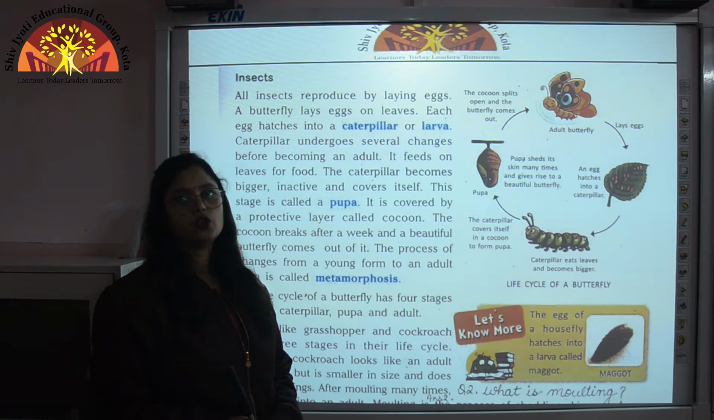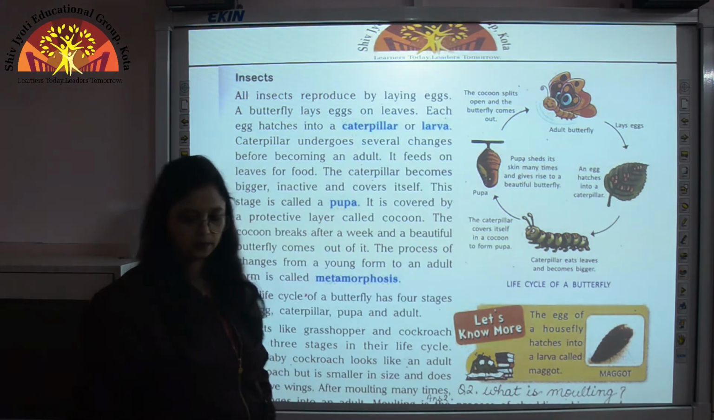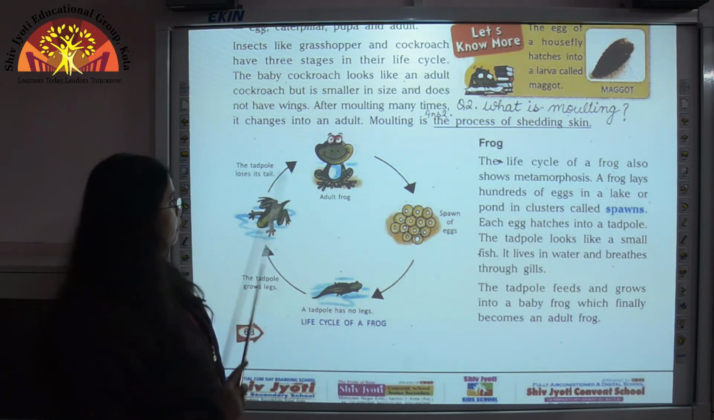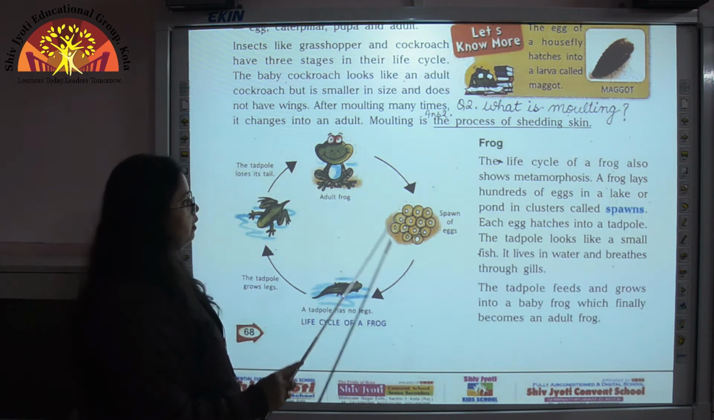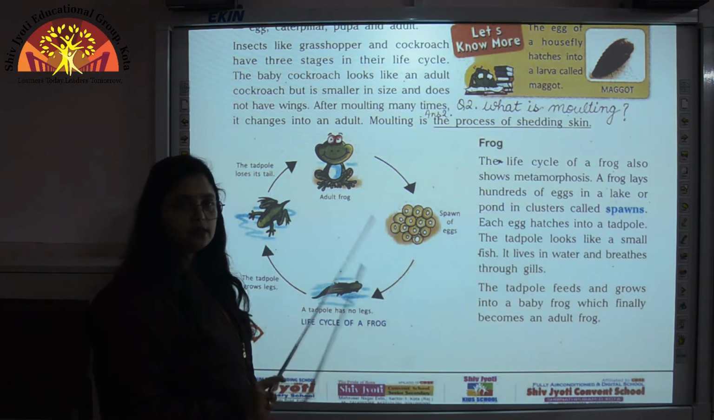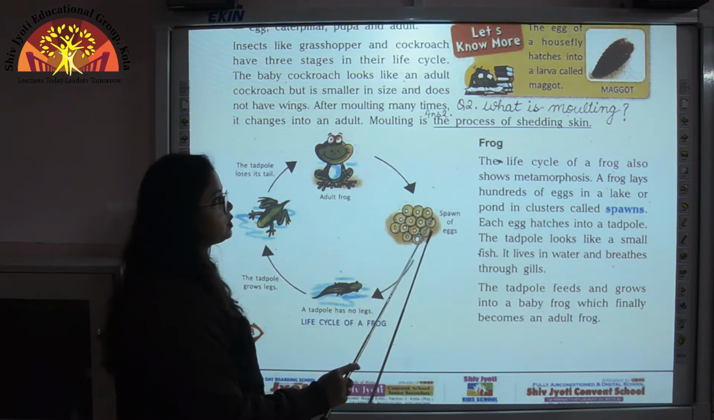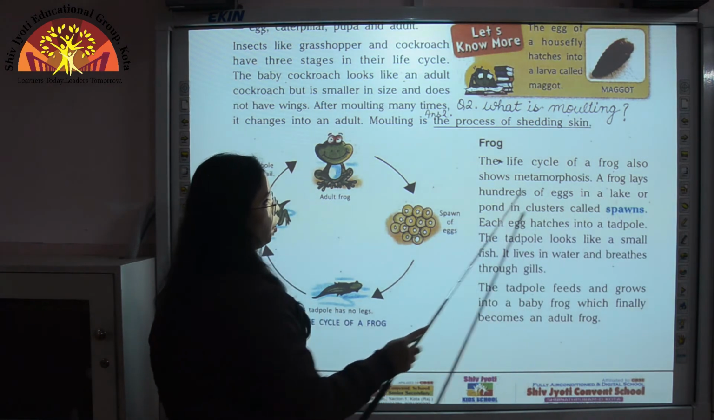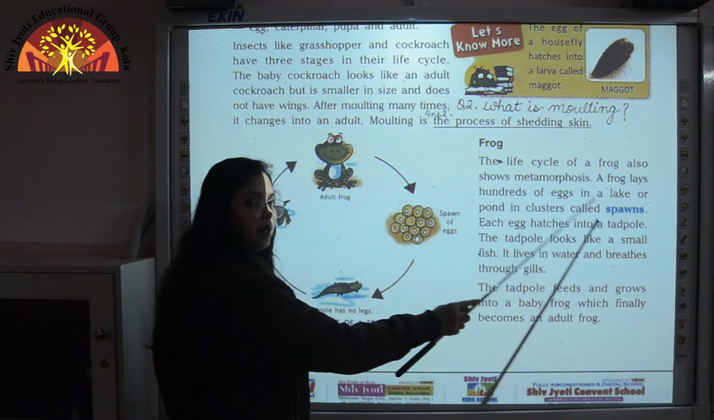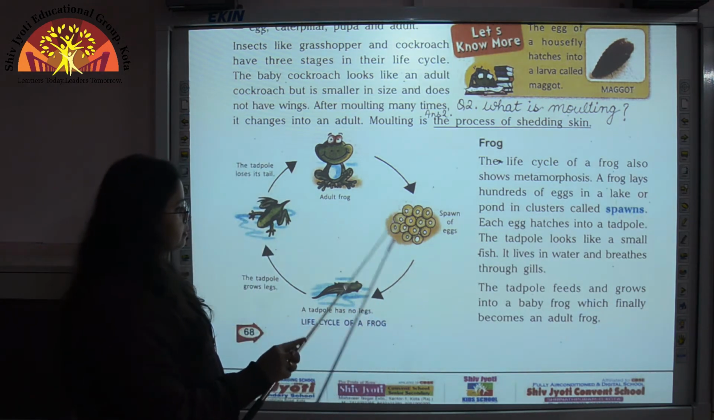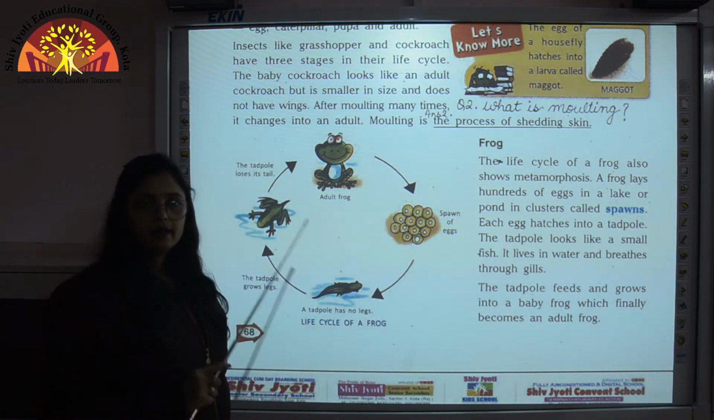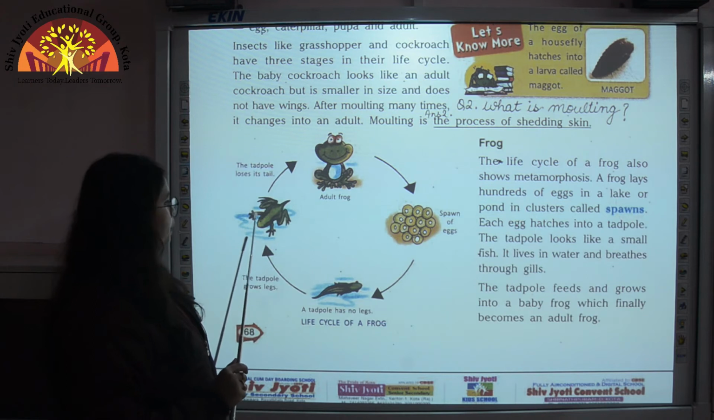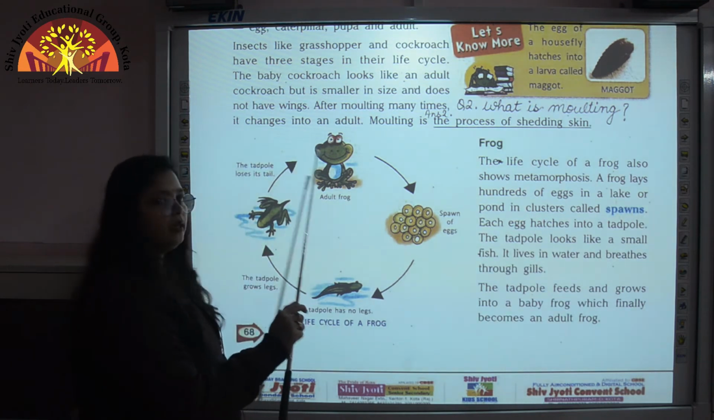Metamorphosis is also seen in the life cycle of a frog. So children, now our next topic is frog. So let us see here the life cycle of a frog. Frogs lay their eggs in clusters, and these clusters of eggs are called spawn. So what is spawn over here? A frog lays hundreds of eggs in a lake or pond in clusters, which are called spawn. Now these eggs develop into a larva. Here the larva of a frog is called a tadpole. The tadpole then grows into a baby frog. The baby frog then grows into an adult frog.